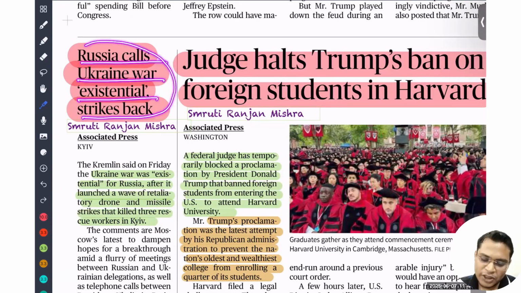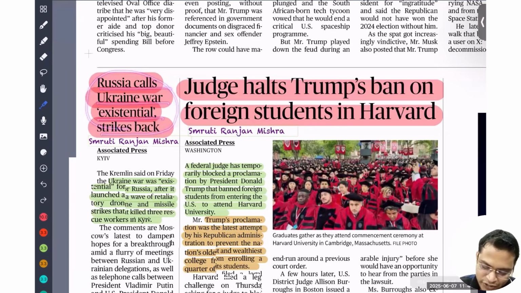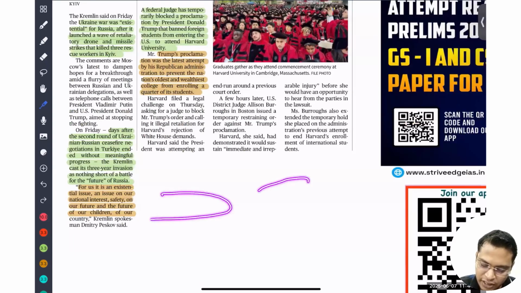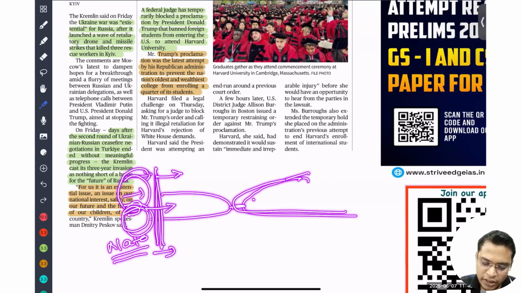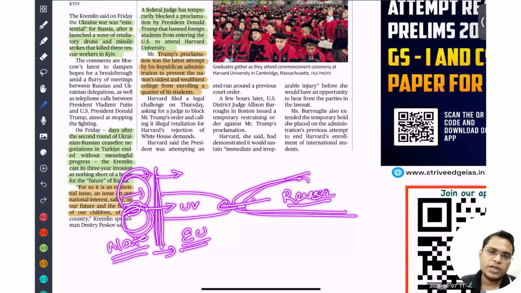So look, first of all, why is this Russia and Ukraine war going on. Just imagine, this is Ukraine, this is Russia. So they are in contact. There is no separation. Look, there was an agreement signed prior to 1991 that NATO will not expand eastward, but after that NATO has been expanding eastward and bringing more countries under its fold. So that is a violation by NATO. When NATO entered into Ukraine and Ukraine applied for European Union membership, that infuriated Russia. Russia got very angry. So Russia started attacking Ukraine.